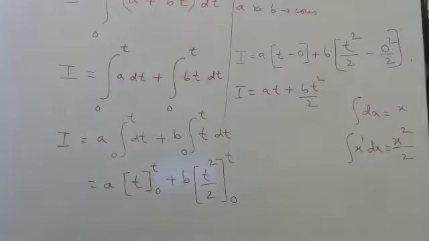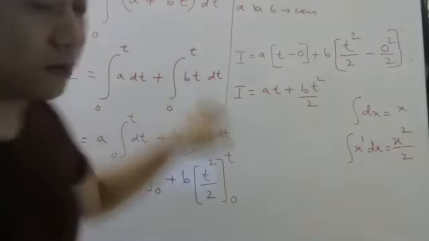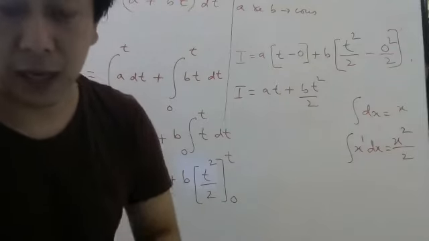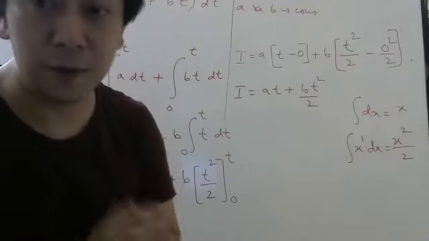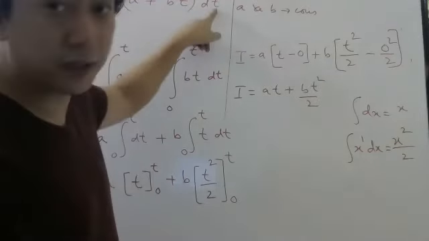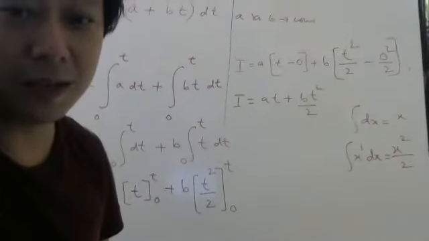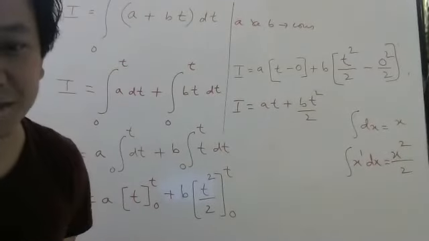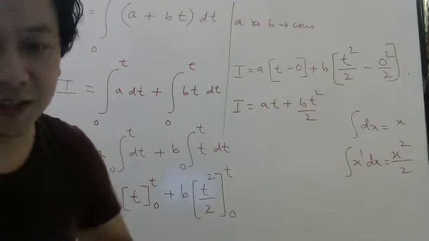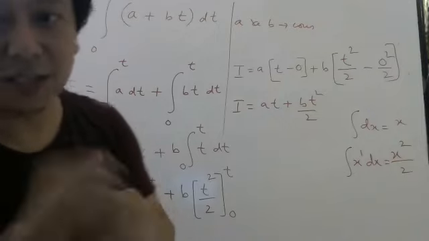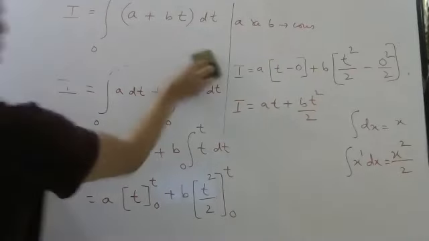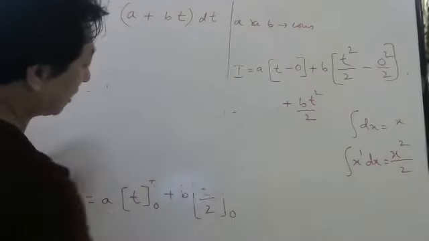Okay, everybody understood? Simple problem. Like these problems only you will get initially in the kinematics chapter. And in the kinematics chapter, the variable will normally be t, remember. Can you tell me why t will be the variable in that chapter? Can you think why t will be the variable? Yeah, because things will change with time. So t will be the variable mostly in kinematics. But t is not the only variable. You can have x also.